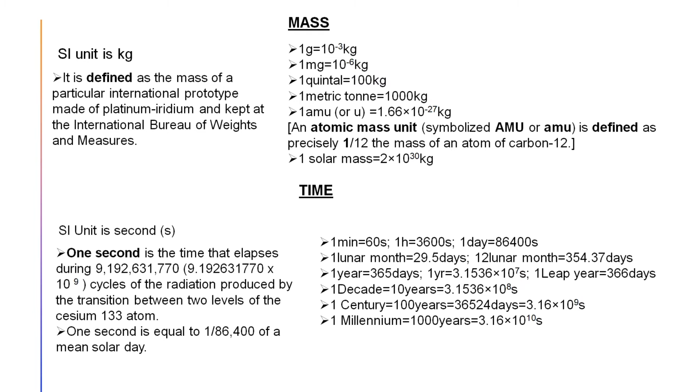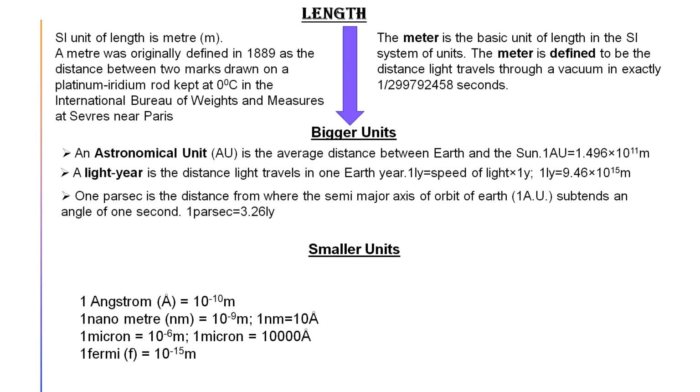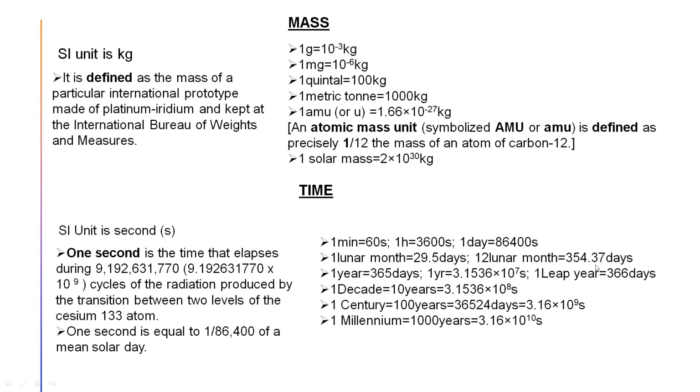Okay. Now here we have also written some relations: 1 minute equals 60 seconds, 1 hour equals 3600 seconds, and 1 day, as we just said, is 86,400 seconds. Another unit of time is the lunar month. Lunar month means the time the moon takes to complete one round around the earth.